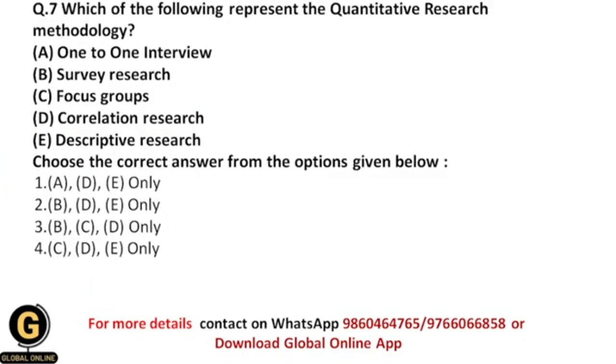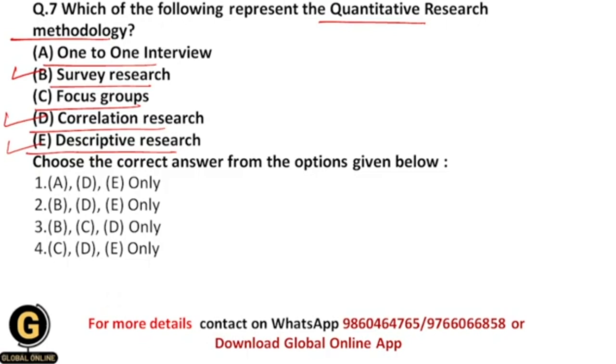Next is, which of the following represent the quantitative research methodology? Whether it is one-to-one interview, or survey research, or focus groups, or correlation research, or descriptive research. Now students, all of you now understand exactly what the quantitative research methods and the qualitative research methods are. So from these options, obviously survey research, correlation research, and descriptive research are the quantitative research methodologies,